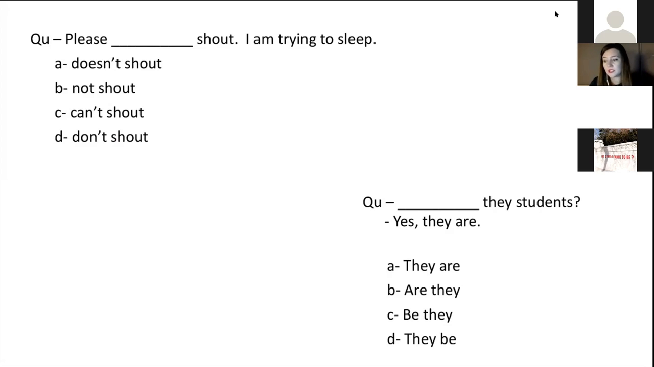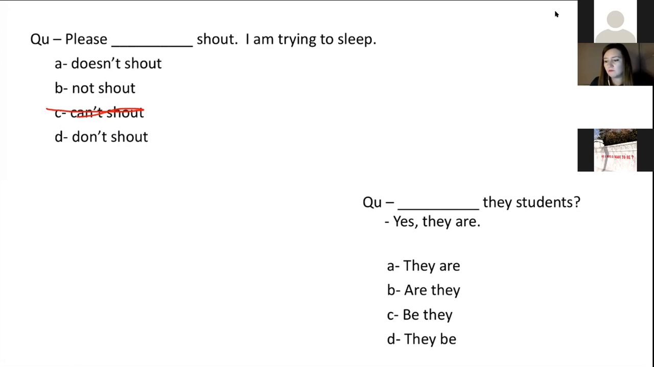We then also need to look at the type of grammar that we're using. None of our shouts are in a continuous tense, which means we're going to be using the present simple. So how do we make the present simple as a negative? Do we use don't? Doesn't? Can't? Or not? Please can't shout, I'm trying to sleep. We know that can't be the answer, because we don't use can't in the present simple to ask somebody to do something or to stop doing something. We say can't to say it is a difficulty with something.